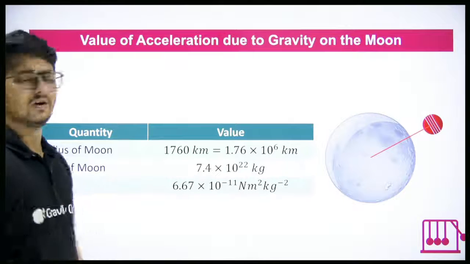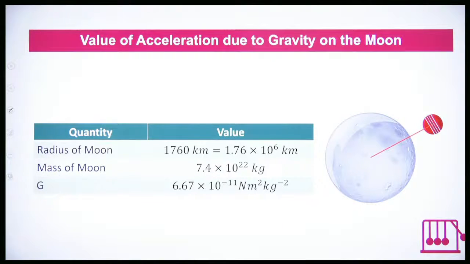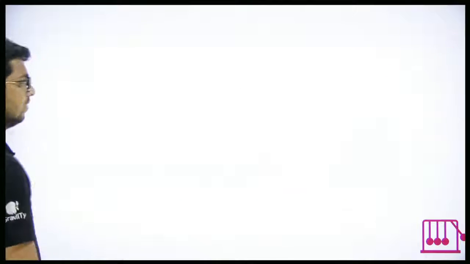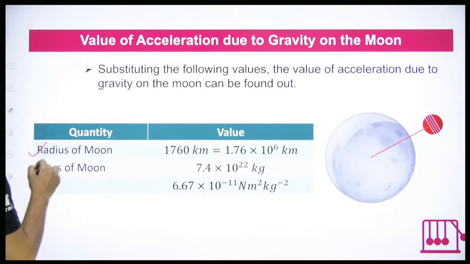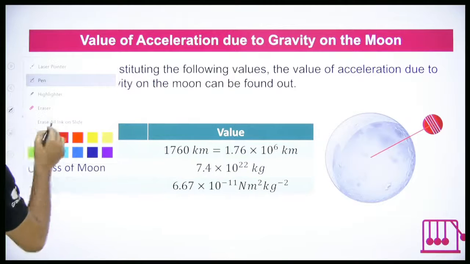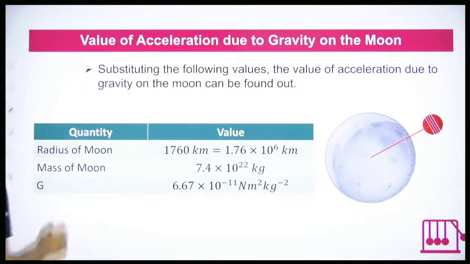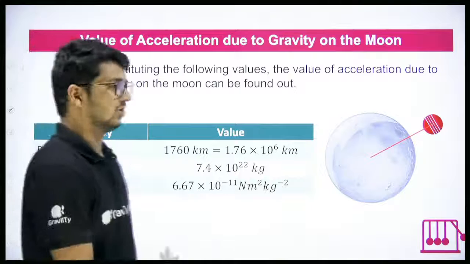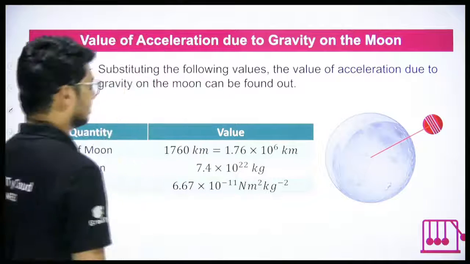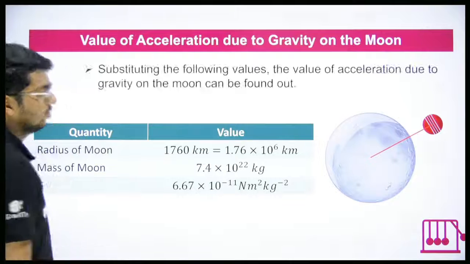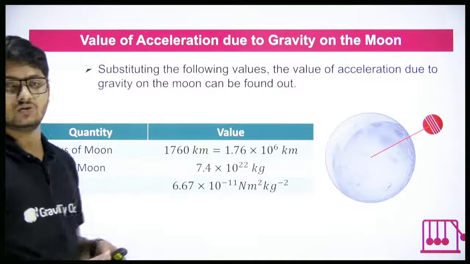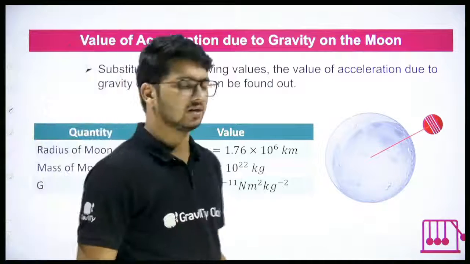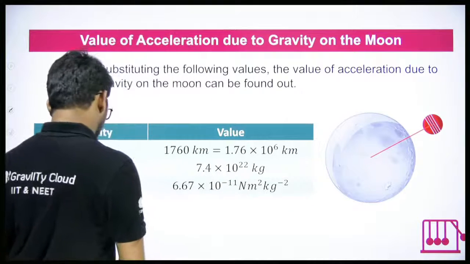So now let's also calculate acceleration due to gravity on the moon. The same way you have to do it. Right? We have the values of radius of moon, mass of moon and capital G. Okay? But I think we are out of time. So let's continue this from the next class because I don't want to rush it. Right? You can try doing it, by the way. The values are there. Try finding out the acceleration due to gravity on the moon. Okay? But again, we'll continue the next class.